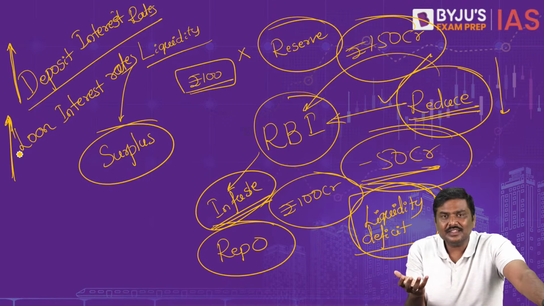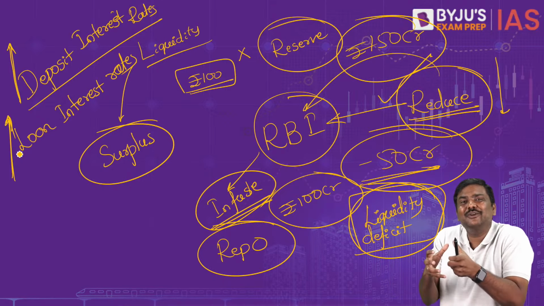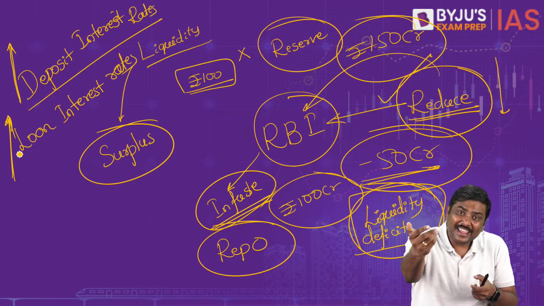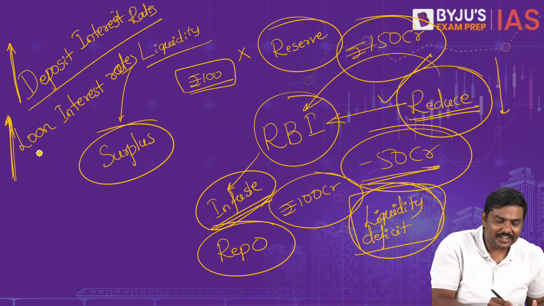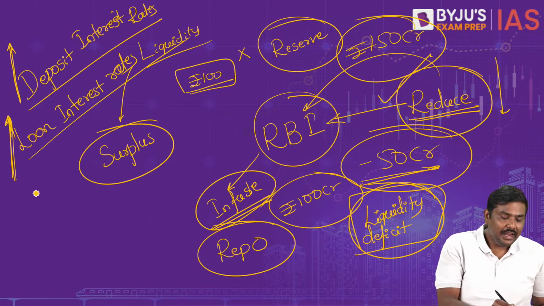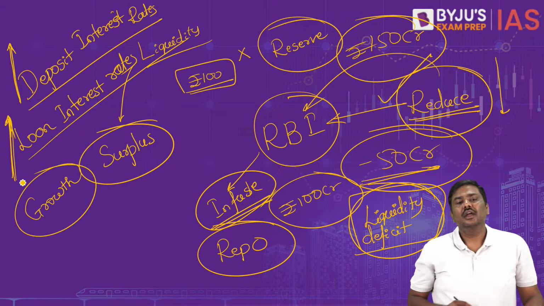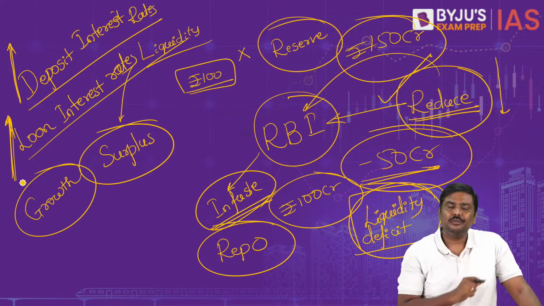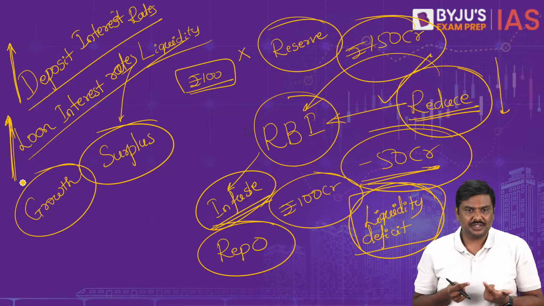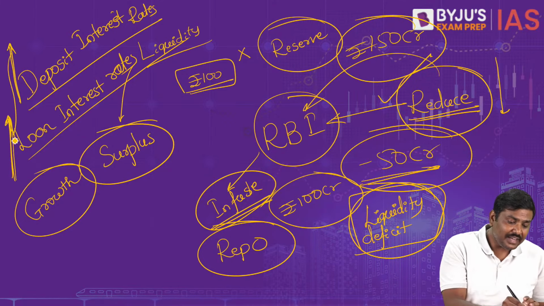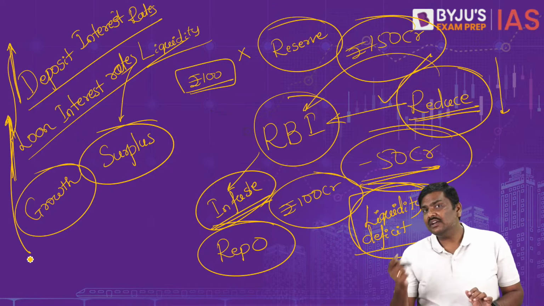I hope you understand this. When the banks have a lesser amount of money to lend, they will give it at a higher interest rate. So loan interest rates are also expected to increase. It is going to have an impact on growth. Definitely, it is going to hamper growth because the interest rates are going upwards. So these are some of the impacts of banking liquidity deficit.